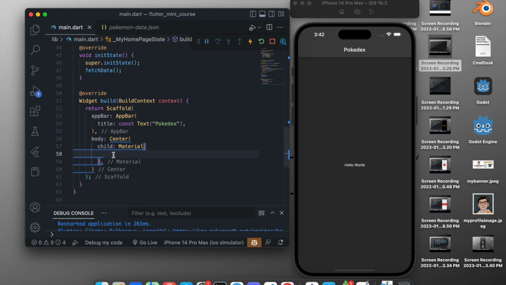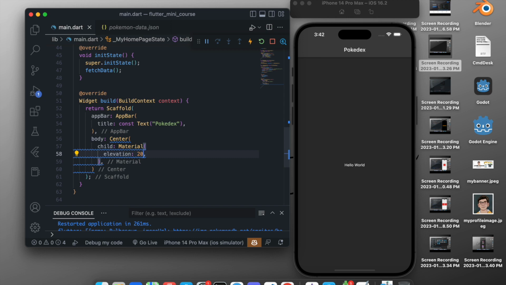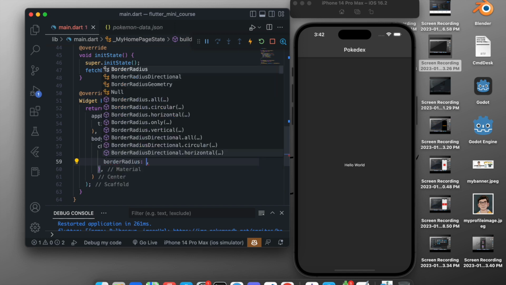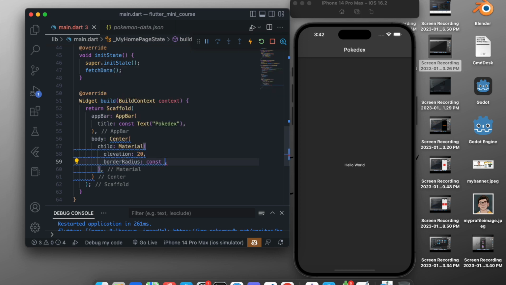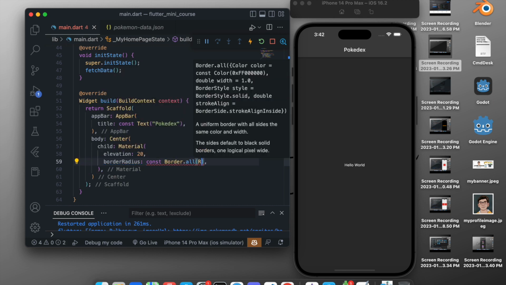So we will give it an elevation of 20. Now after we have the elevation in the material, we will say border radius. As we have added the styling in the material, we have to also give the border radius inside the material itself. So we will say that in the border radius it will be, as we did in the last part, BorderRadius.all, and radius will be Radius.circular.